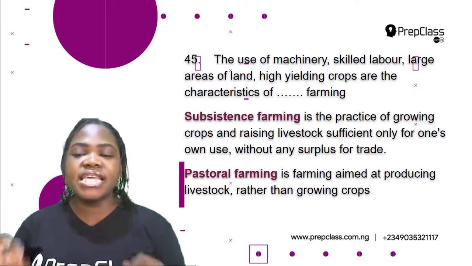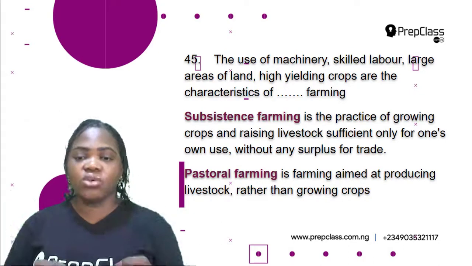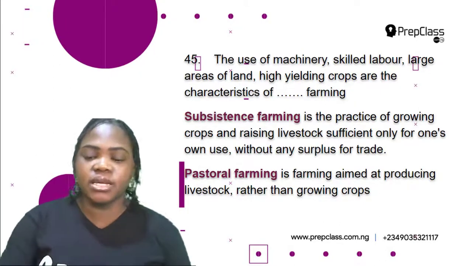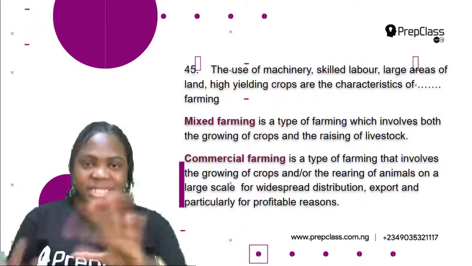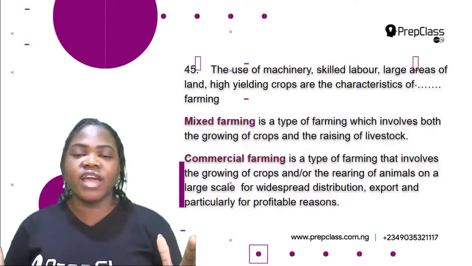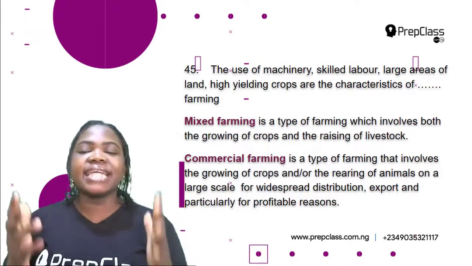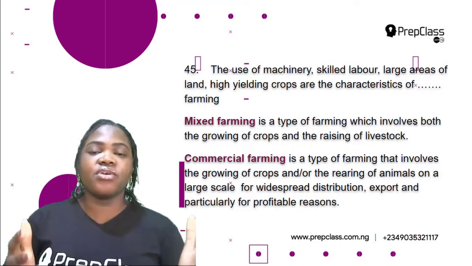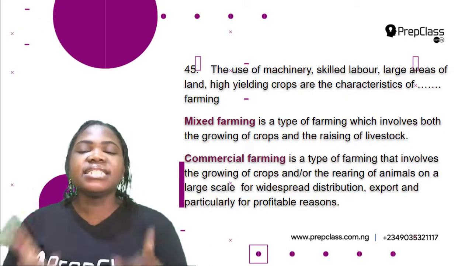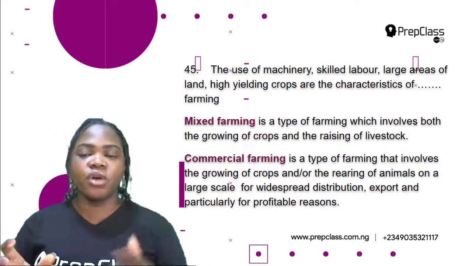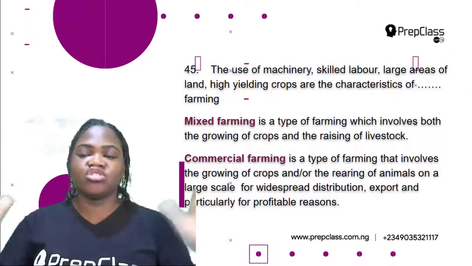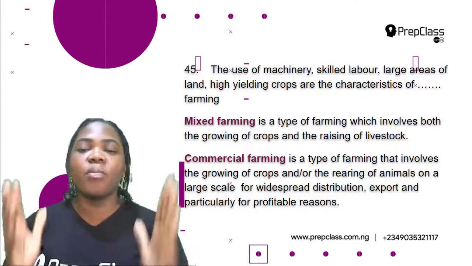Then pastoral farming is farming aimed at producing livestock rather than growing crops. So here you're only producing livestock, you're not growing crops. What about mixed farming? This means that it involves the growing of crops and the raising of livestock. So mixed farming is a type of farming which involves both the growing of crops and the raising of livestock. Then the last one is commercial farming. This is a type of farming that involves the growing of crops and or the rearing of animals on a large scale for wide distribution, export, and particularly for profitable reasons.